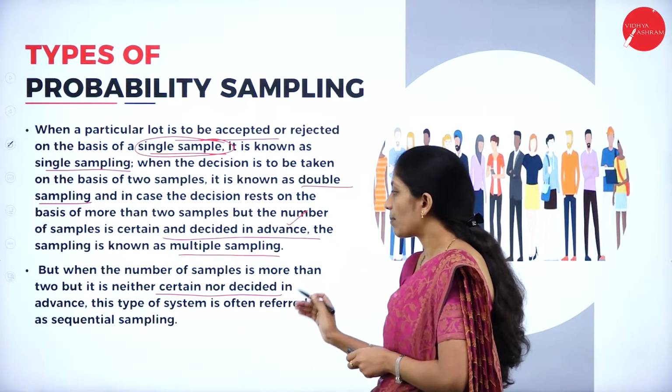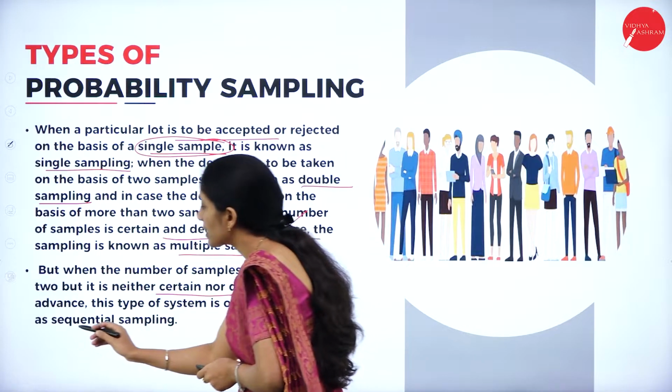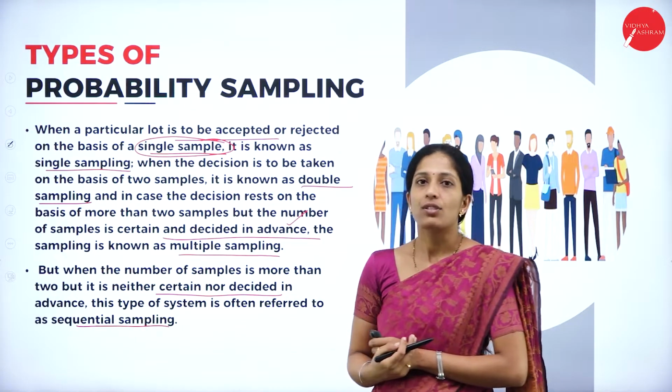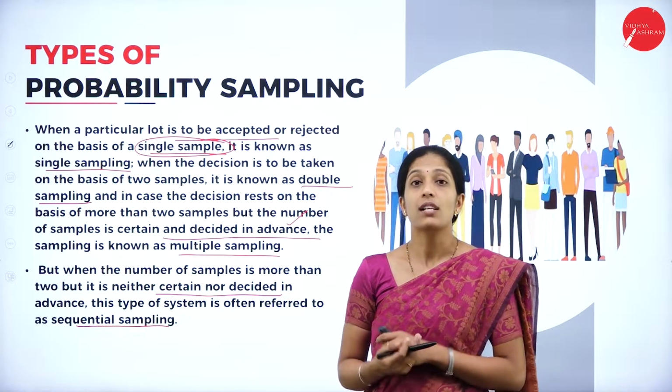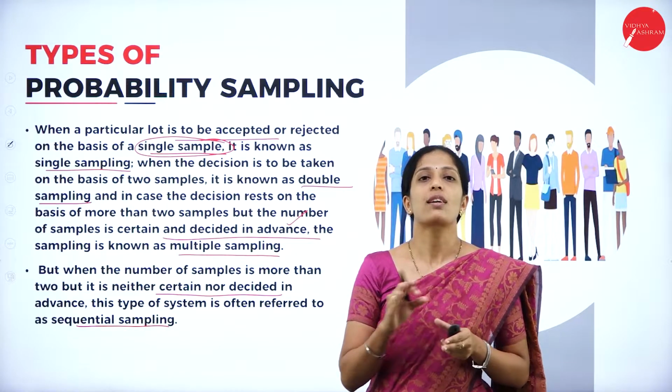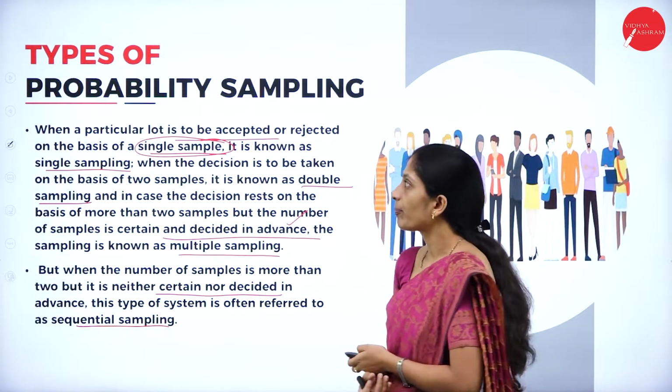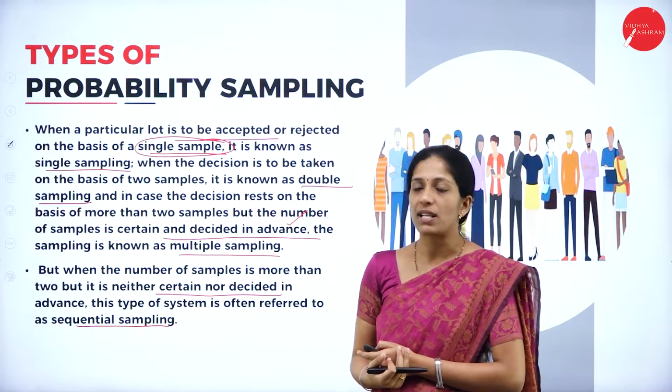This type of system is often referred to as sequential sampling. Sequential sampling in the sense what? This type of sampling is not decided in advance. So these are the types of probability sampling.